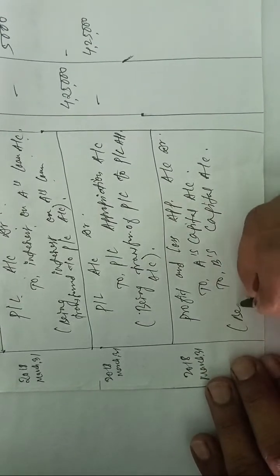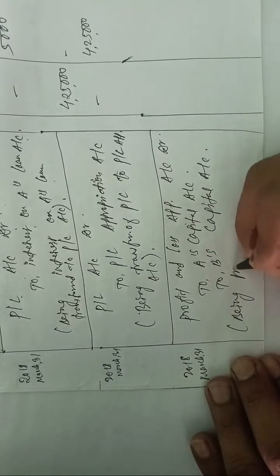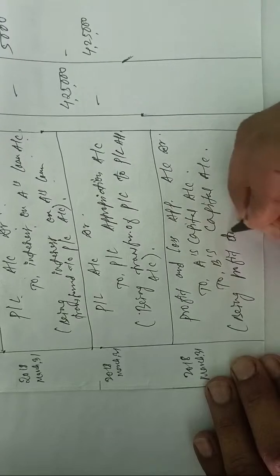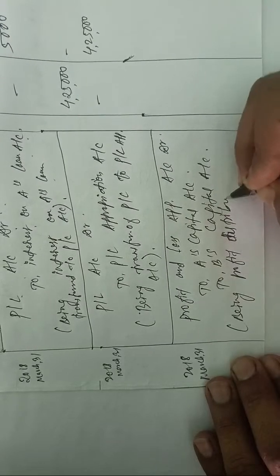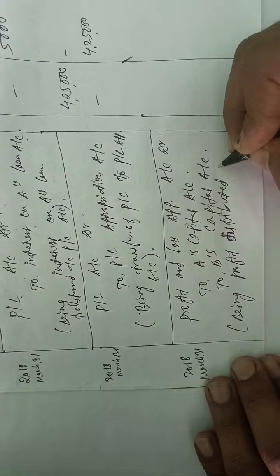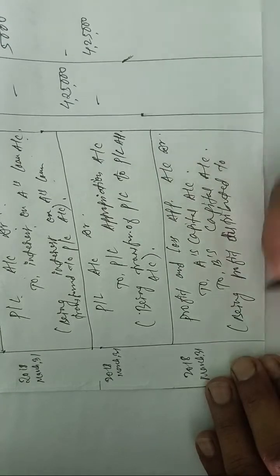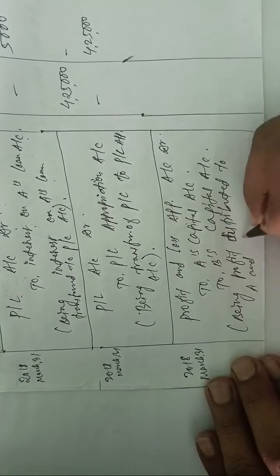This will be the entry. Write down: being profit distributed to A and B.